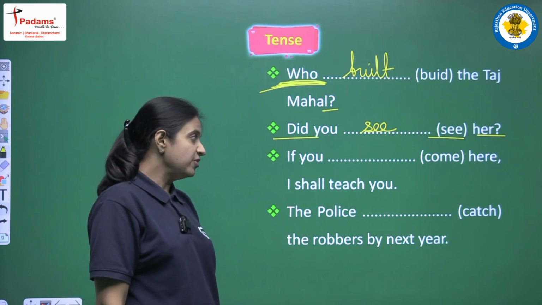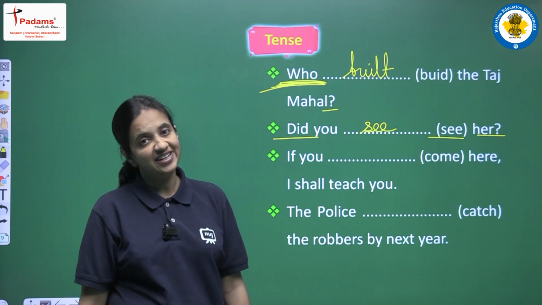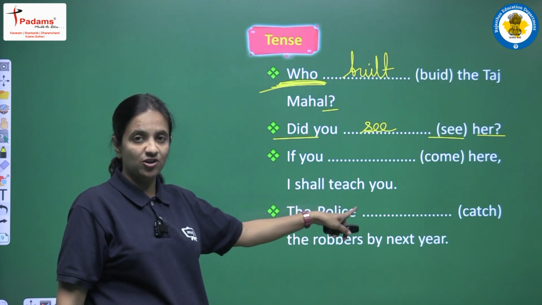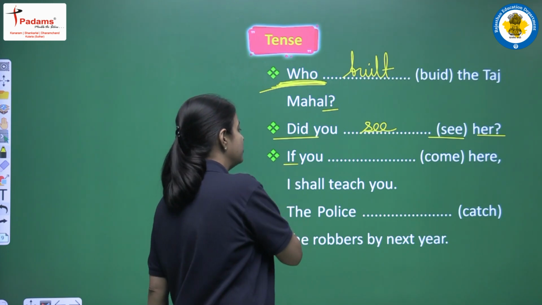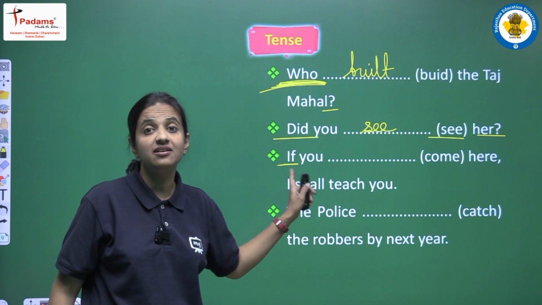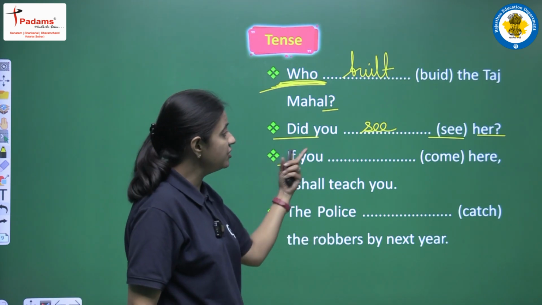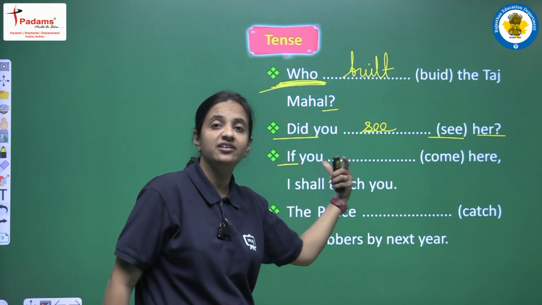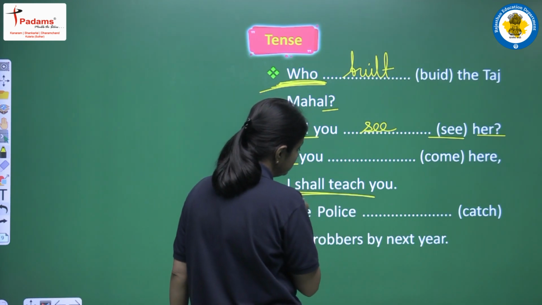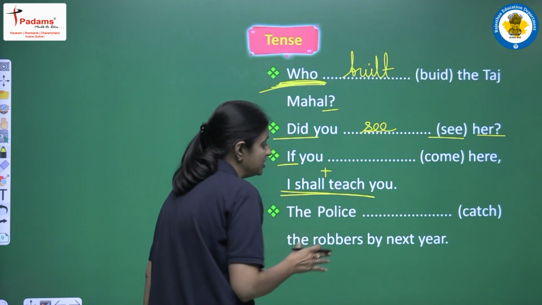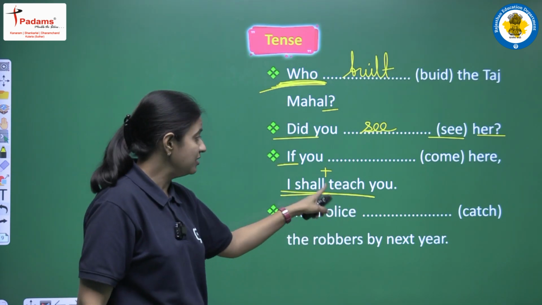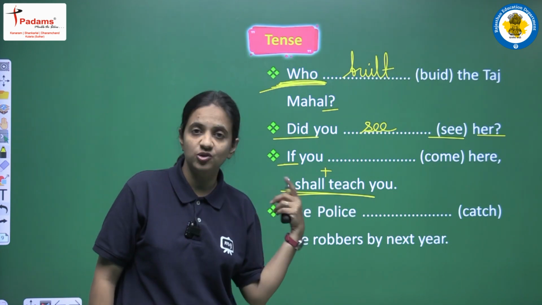Next is, if you come here, I shall teach you. So yes, this is a conditional sentence. We are having two clauses. In one clause we are having if, we are having one condition, and in the second clause we are having the result. We are saying that if you come here, I shall teach you. So this is the result clause, and the structure of the result clause is shall plus first form. It means we are having future simple tense here, right? It is very clear. We are having future simple tense in the result clause.